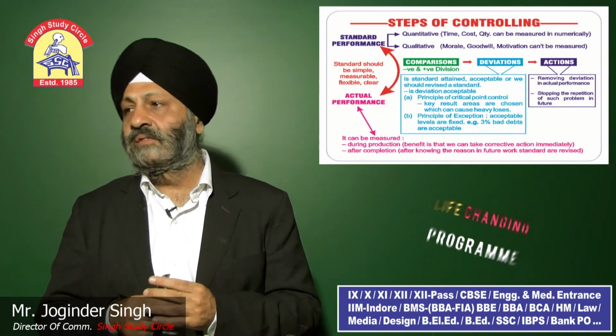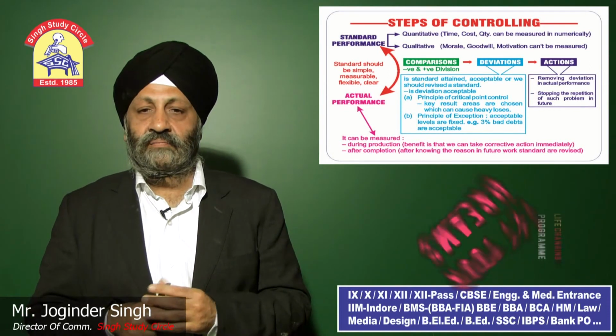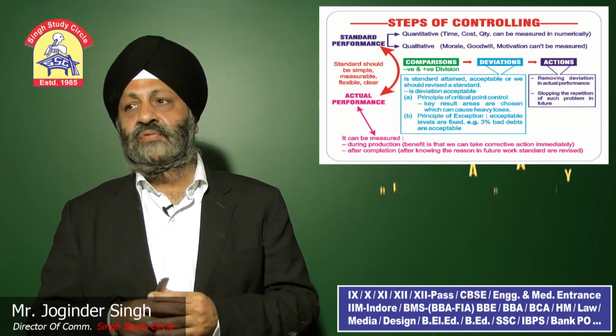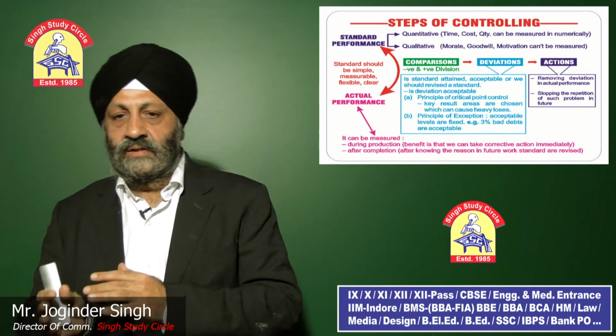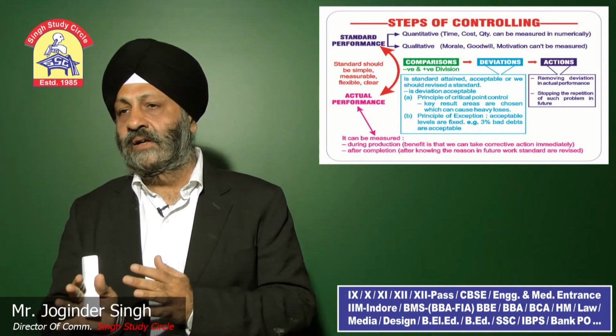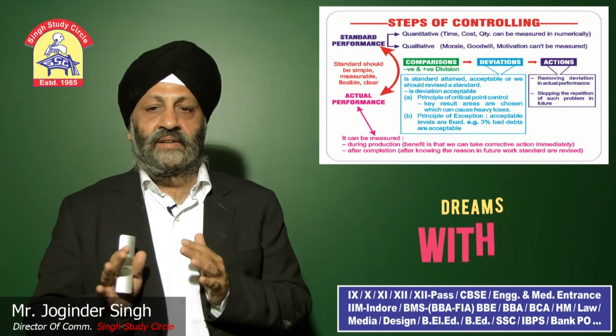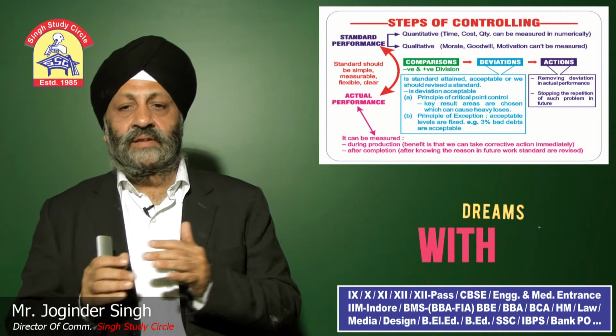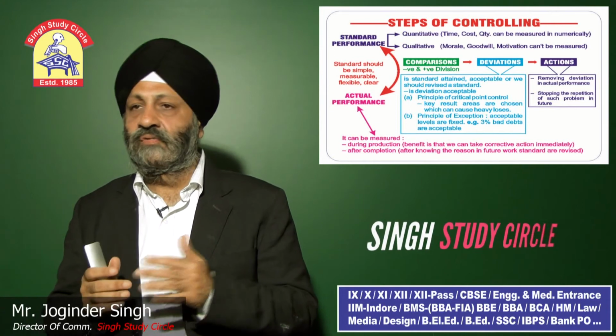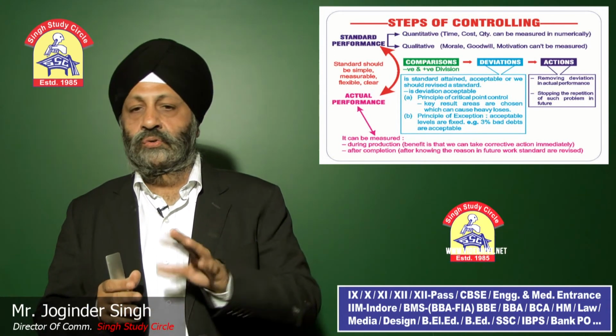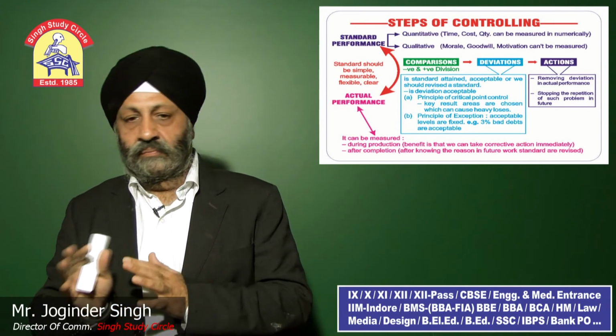So next is action. What we do, we take action. The last step: first, removing deviation from actual, removing deviation. Second is stopping the repetition of what is happening over there. So both actions can be taken on the basis of that.